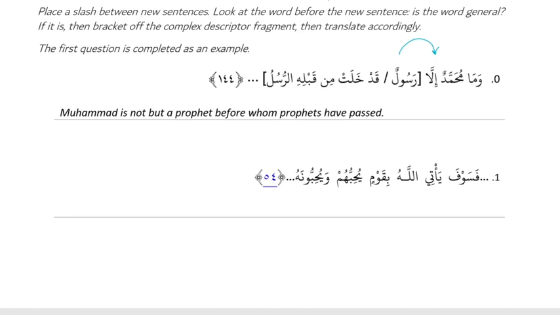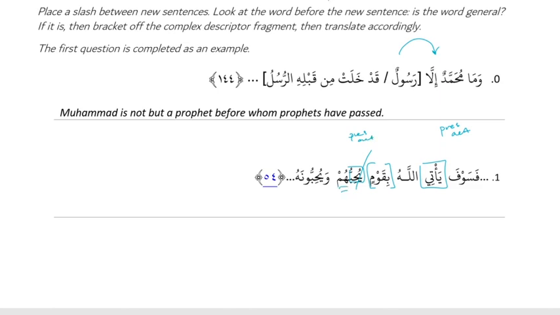فَسَوْفَ يَأْتِي اللَّهُ بِقَوْمٍ يُحِبُّهُم وَيُحِبُّونَهُ. All right, so this is an action sentence. Ya'ti is the action. Right. It's present active. And then the word Allah is not related to biqawmin because of TLDR. Right. Biqawmin is TLDR and it's noun. And then yuhibbuhum, this is a new sentence because new action is new sentence. Yuhibbu is present active. And hum is pronoun attached to an action, so it's receiver.